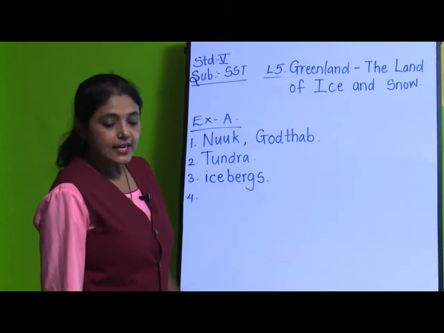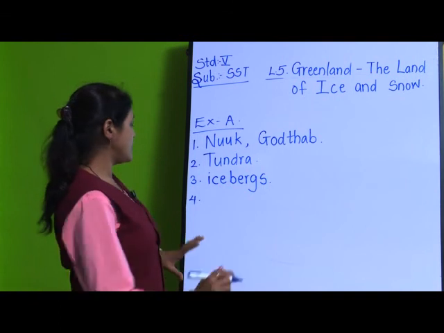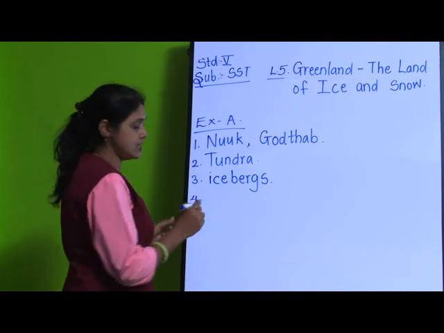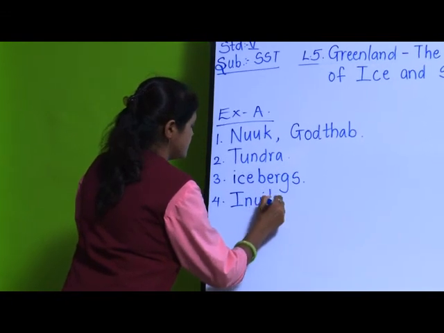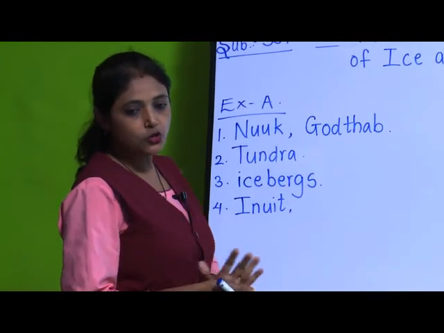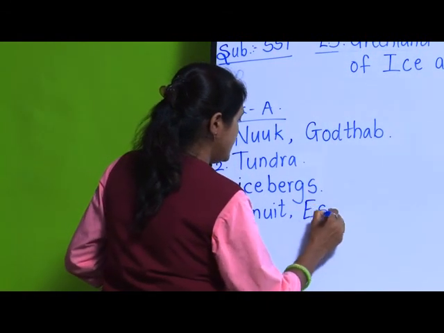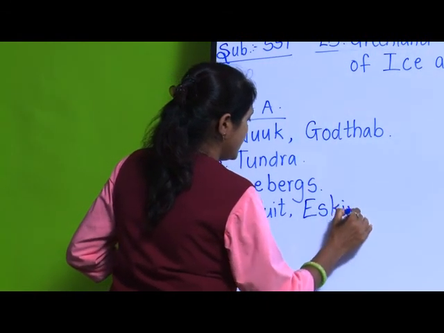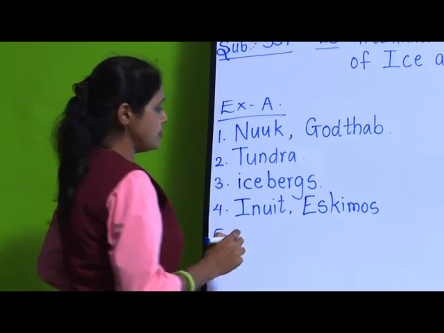The original inhabitants of Greenland are dash. What are they called? Original inhabitants? Inuit. And also known as Eskimos. Why? Because they are living in igloos. There is one fact about this.